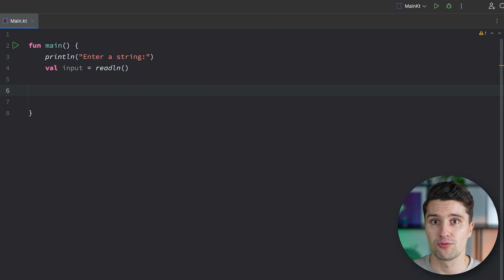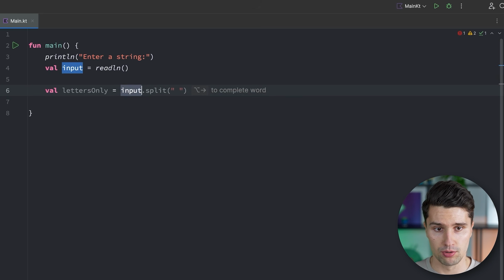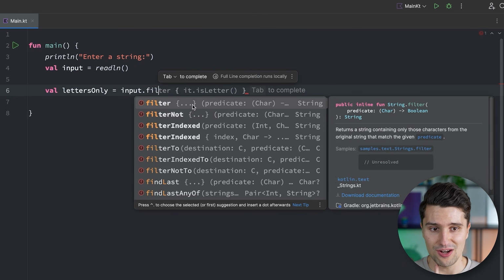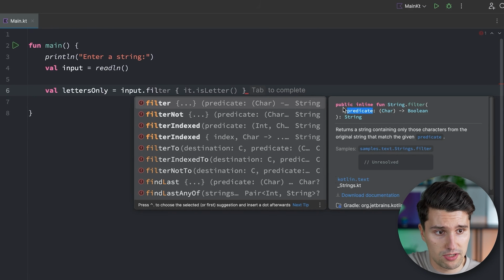Well, we can achieve that with a predefined function, for example. We can say, val lettersOnly, and that's equal to input.filter, so there is a filter function. And you can see here again, we have this pattern that we need to have some kind of a block of code here in these curly braces. And if we take a look on the right, we see the function signature of this filter function that is predefined in the Kotlin standard library. And you can see this predicate argument here, just a normal parameter of this function. This has the type Char to Boolean in some way.